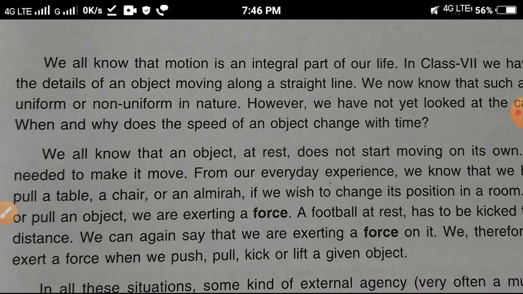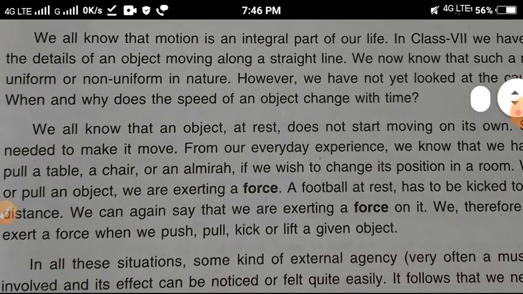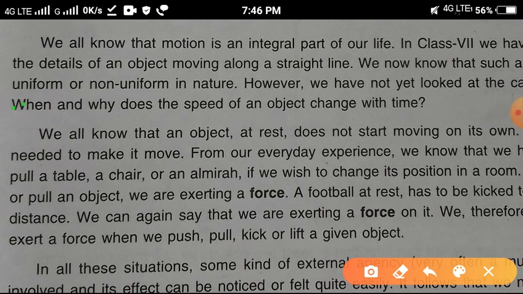Suppose that any object or particle moves in a straight line. Understand? So moving in a straight line, such motion can be what? If an object or particle moves in a straight line, that means it is uniform or non-uniform in nature. You know about uniform or non-uniform?